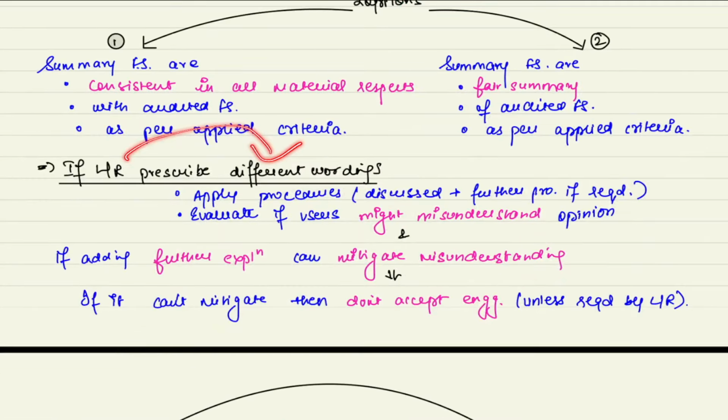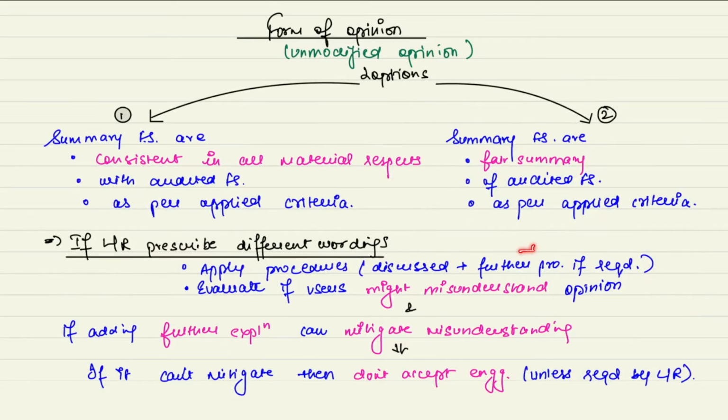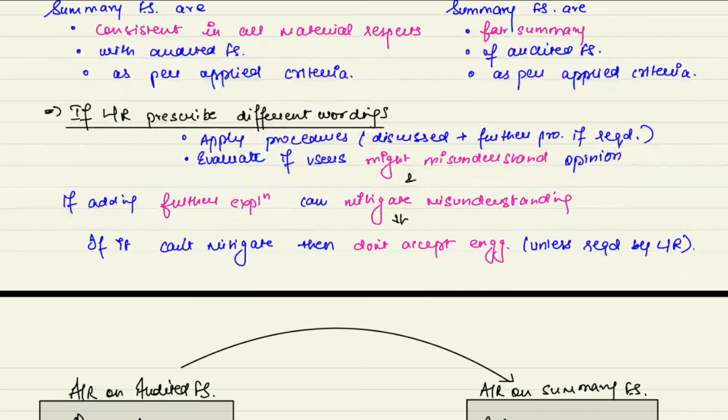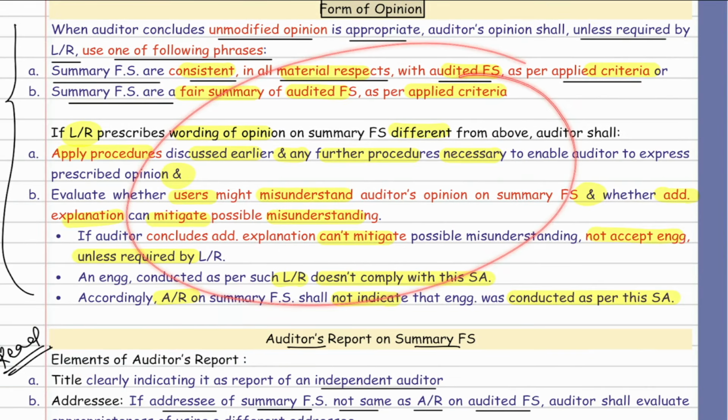If the law or regulation says you have to use a different wording, then in that case you need to apply the procedures that we discussed above. Which procedures? These procedures. And further procedures if it is required. Then evaluate, can it create some misunderstanding? And if the answer is yes, it can, then you need to add some further explanation so that you can mitigate the misunderstanding. But sir, if we can't mitigate the misunderstanding, then in that case you should not accept the engagement unless required by law or regulation. So this is the same thing which is given here. You can just take a read.